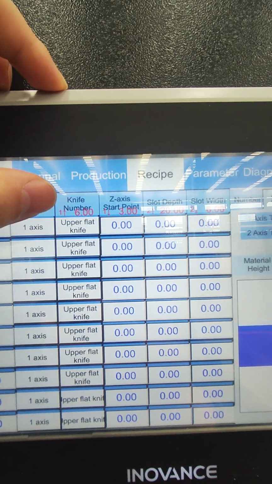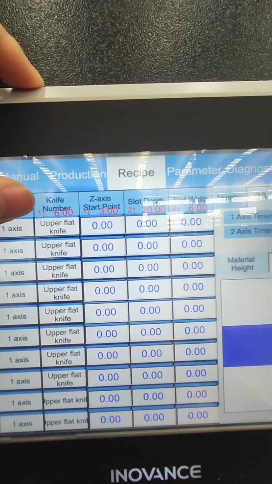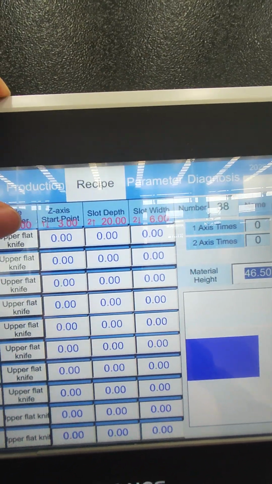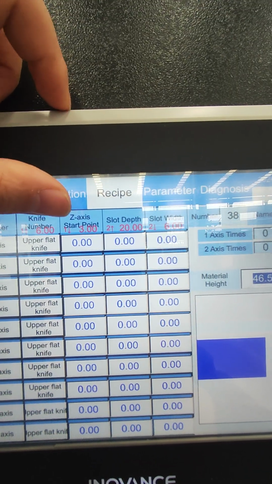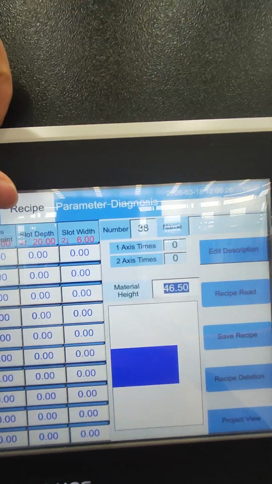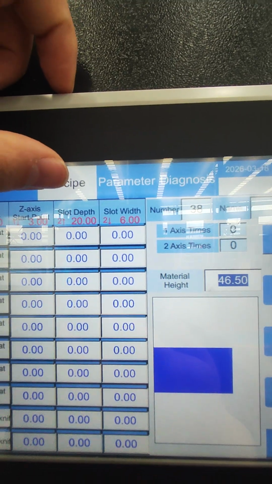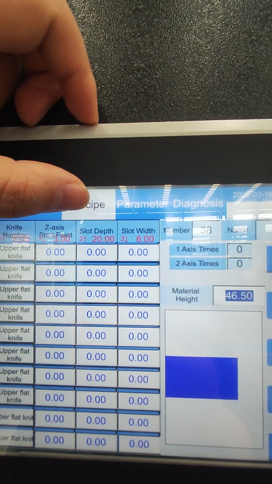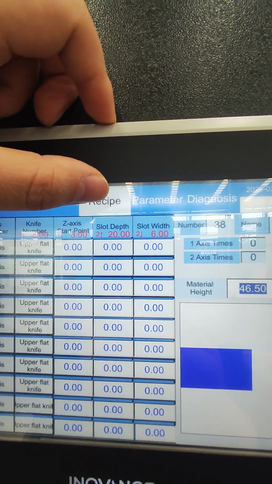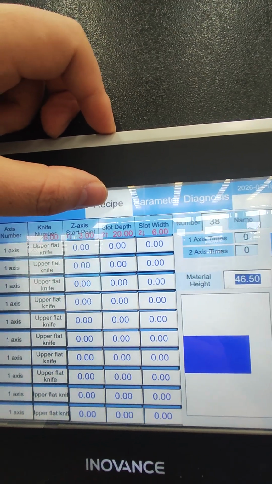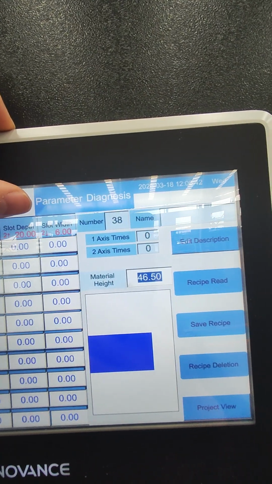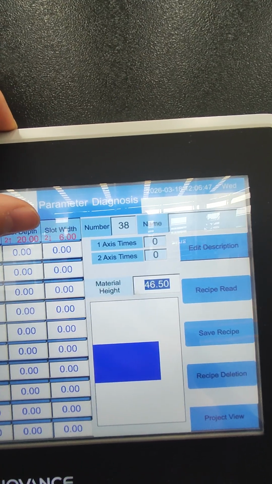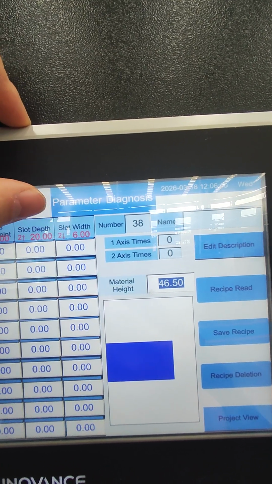The upper cutter or knife thickness is 6 millimeter. The lower knife thickness of axis 1 is 3 millimeter. And the upper knife of axis 2 thickness is 20 millimeter. And the lower knife of axis 2 is 6 millimeter.